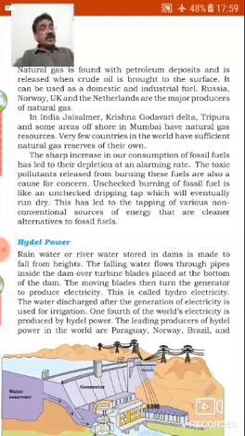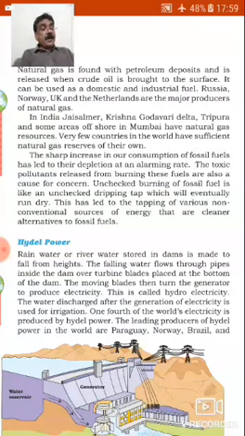Actually, these are exhaustible resources. Number 1. The sharp increase in our consumption of fossil fuels has led to their depletion at an alarming rate. Number 2. The toxic pollutants released from burning these fuels are also a cause for concern.